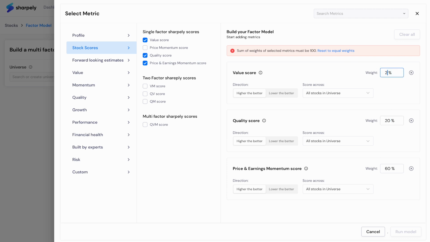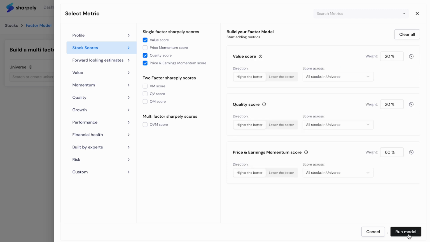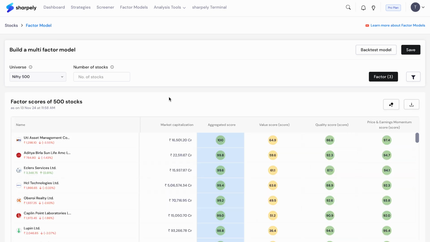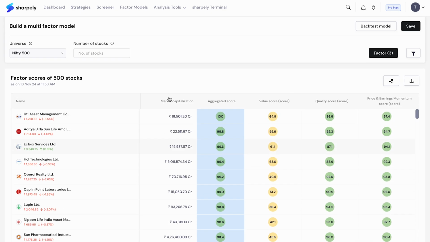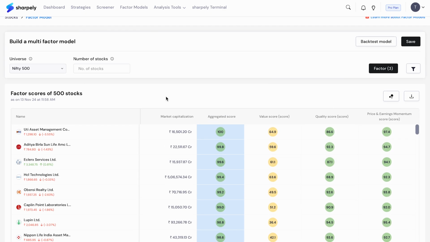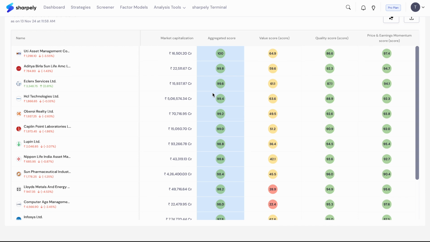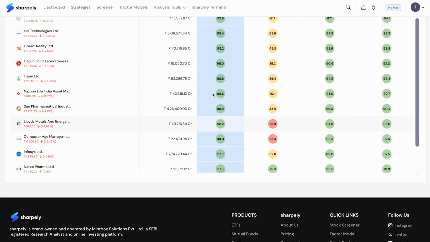Then you click on Run Model. Now, based on your selected universe, you will be able to see the scores of all the stocks in descending order. You won't be investing in all 500 stocks. So let's just select the top 15 stocks based on the model. And that's it. You have created a factor investing based investment strategy.